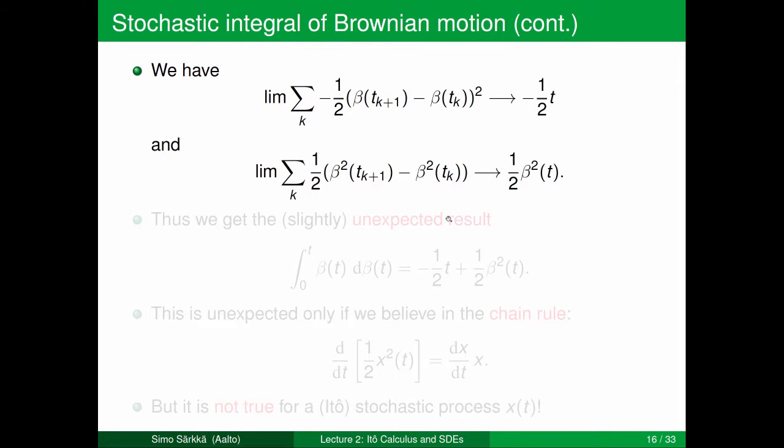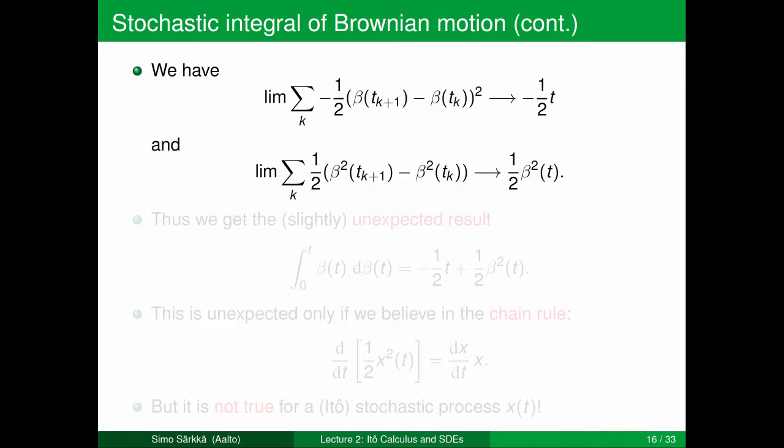We now have these two limits. For the first limit, we notice that beta tk plus 1 minus beta tk, when delta t is very small, is practically equal to delta t. You recall that the increment of a Brownian motion is normally distributed with zero mean and variance delta t. And in the mean squared sense, each of these terms is equal to dt, and the summation of them gives t, and in the end we have minus half times t.